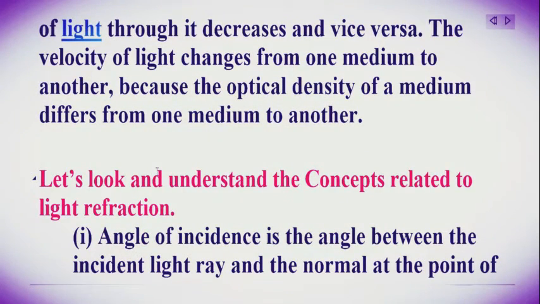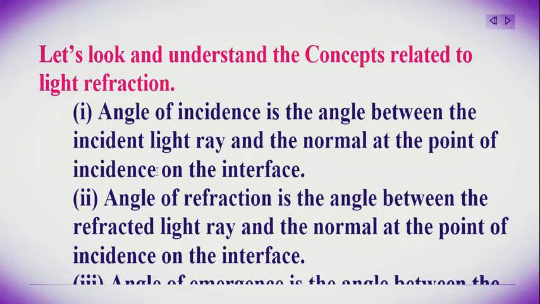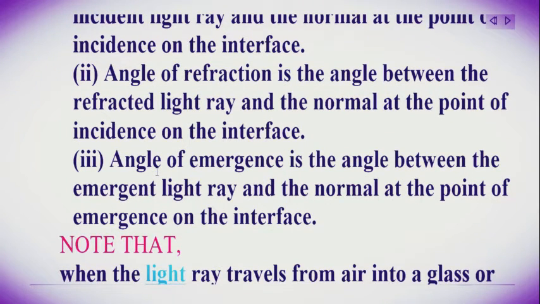Let's look at and understand the concepts related to light refraction. 1. Angle of incidence is the angle between the incident light ray and the normal at the point of incidence on the interface. 2. Angle of refraction is the angle between the refracted light ray and the normal at the point of incidence on the interface. 3.